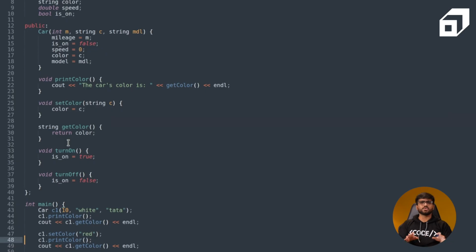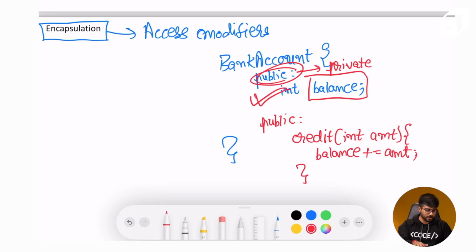Okay. So now this is what encapsulation basically is. There is no rocket science. You just try to control what data members you want to give access to the public code, and how you want to give access to it. Some code you don't want setters, some code you don't want getters and setters. It completely depends on your use case. In a bank account, I would not mind having a getter for the balance, but having a setter for the balance is quite damaging for that particular object.